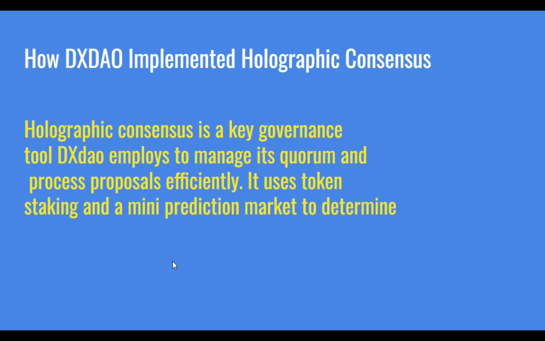It is a key governance tool for them, and it helped them to manage quorum and process proposals effectively. So holographic consensus is the number one tool that any DAO should be able to lay their hands on if they want to be effective, like that equation shown from the beginning.